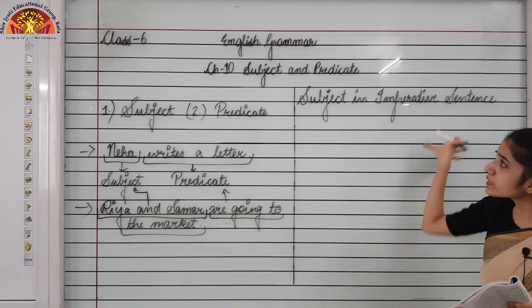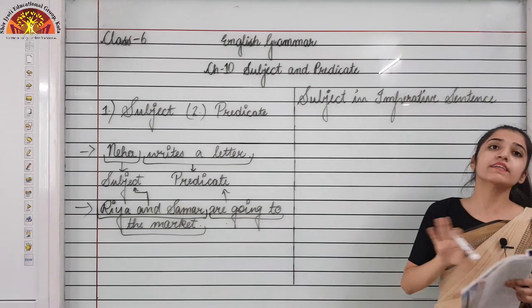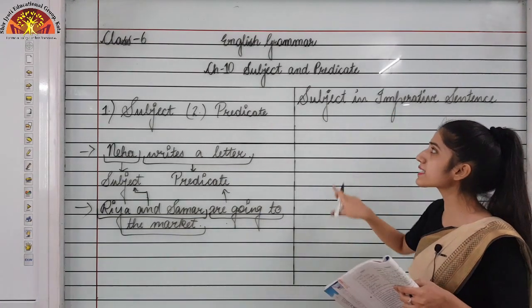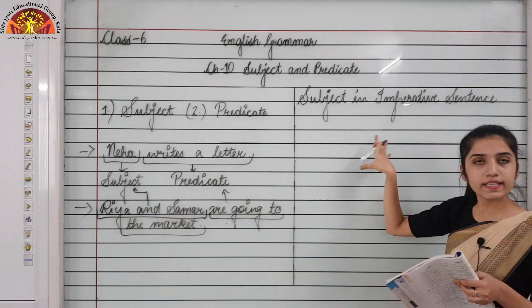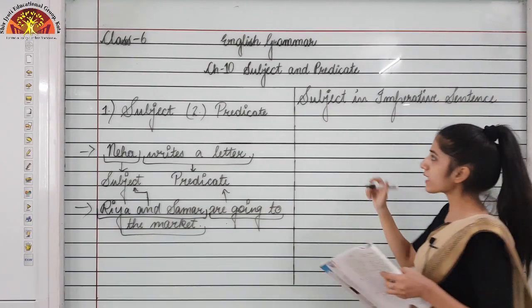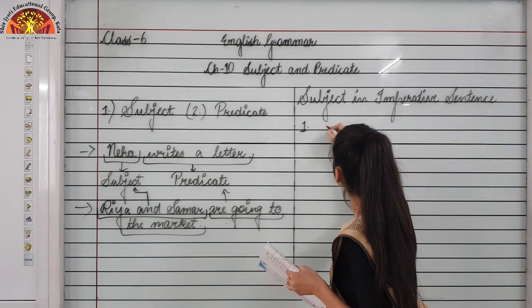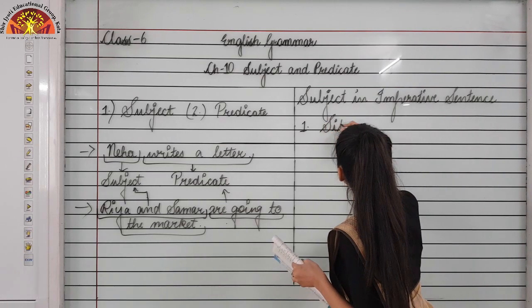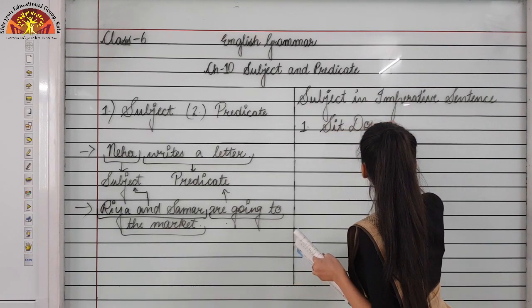But what is the subject in these imperative sentences? I am writing three sentences over there: Sit down.